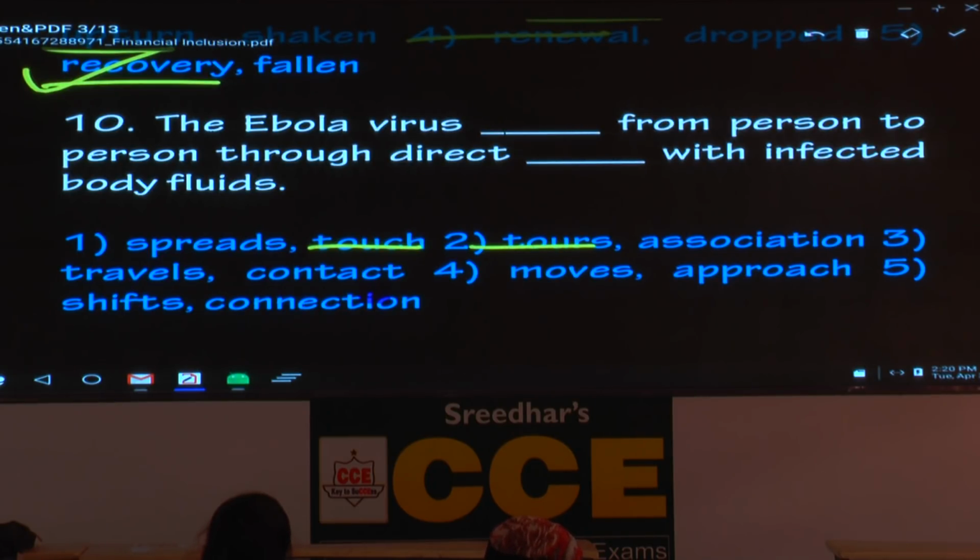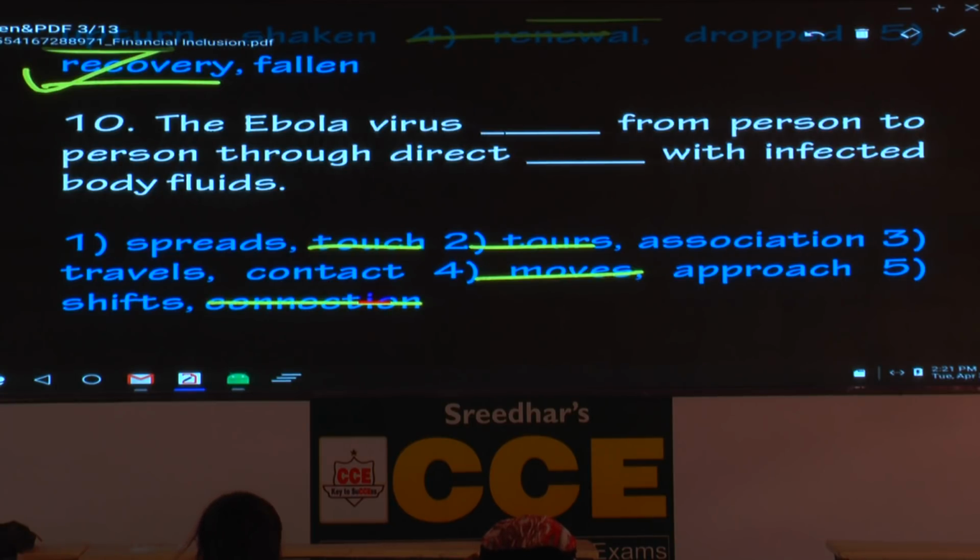Travels. This also I'm not convinced, but hold that one. Sometimes we use it, but the typical word is what? Spreads. And travels, perhaps. Travels from person to person through direct contact with. Contact with, it sounds perfect. So hold that one. Moves from person to person. We don't use the word moves. So mark it wrong. Direct approach also not correct. Shifts from person to person. Direct connection, not the right word.